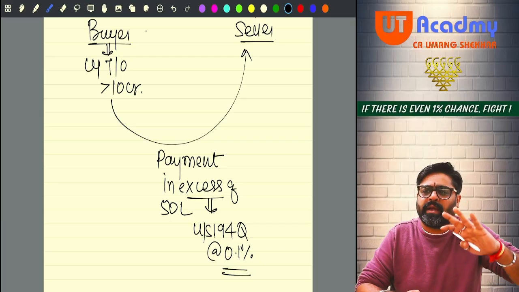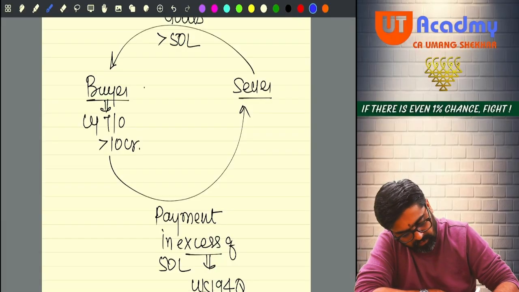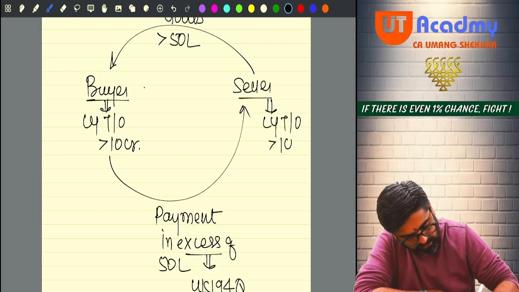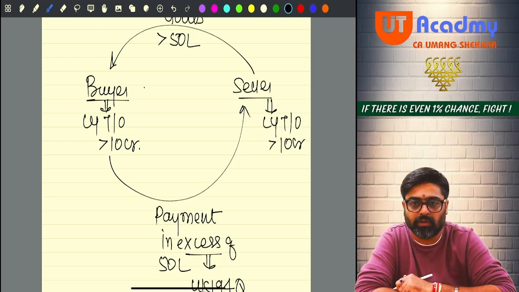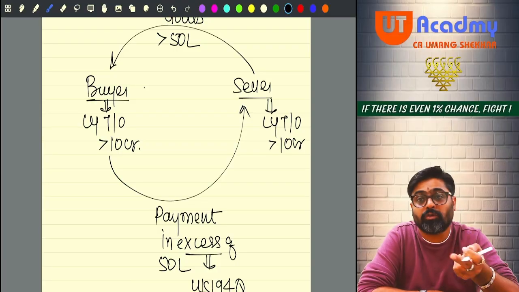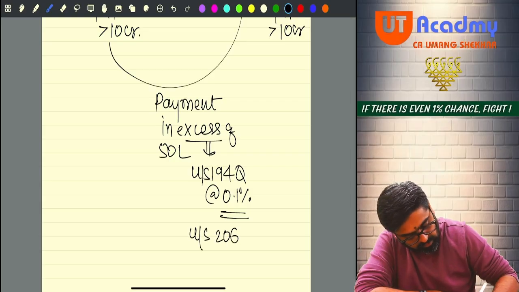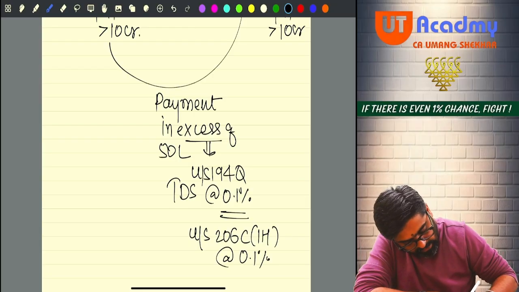Now same requirement is there in 206C 1H. What does it say? 206C 1H says if the seller whose last year turnover in the business was more than 10 CR is selling goods worth more than 50 lakhs, then on the excess amount over and above 50 lakhs, the seller under section 206C 1H is going to collect TCS at the rate of 0.1%. So TDS in one case and here it is TCS.